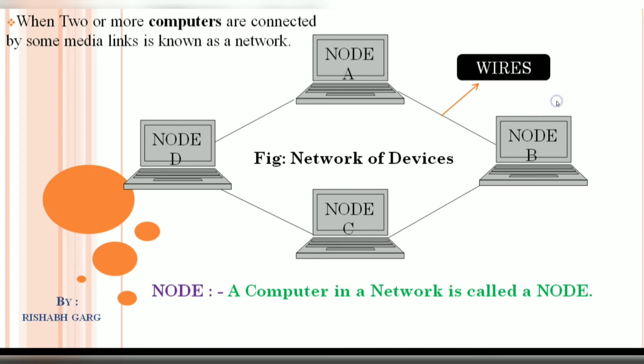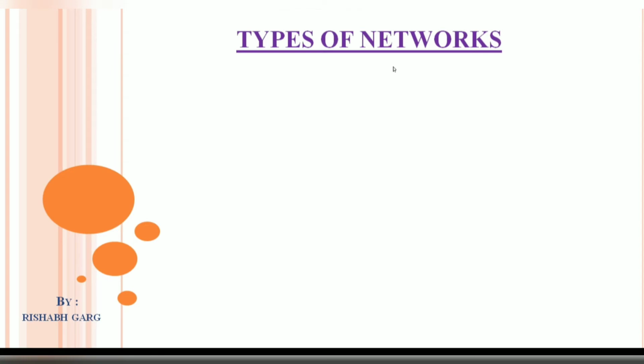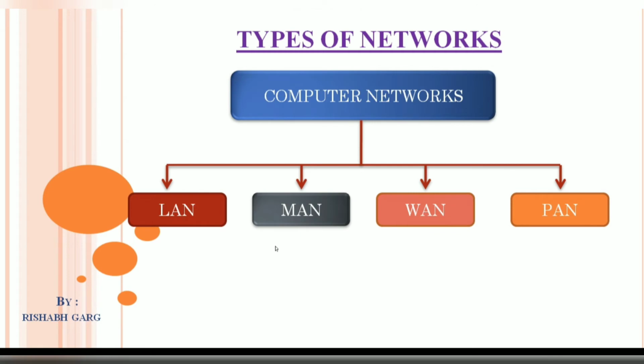Now move on to our next topic, that is types of networks. There are basically four types of computer networks. Number one LAN, number two MAN, number three WAN and number fourth PAN. Let's understand all these types of networks one by one.